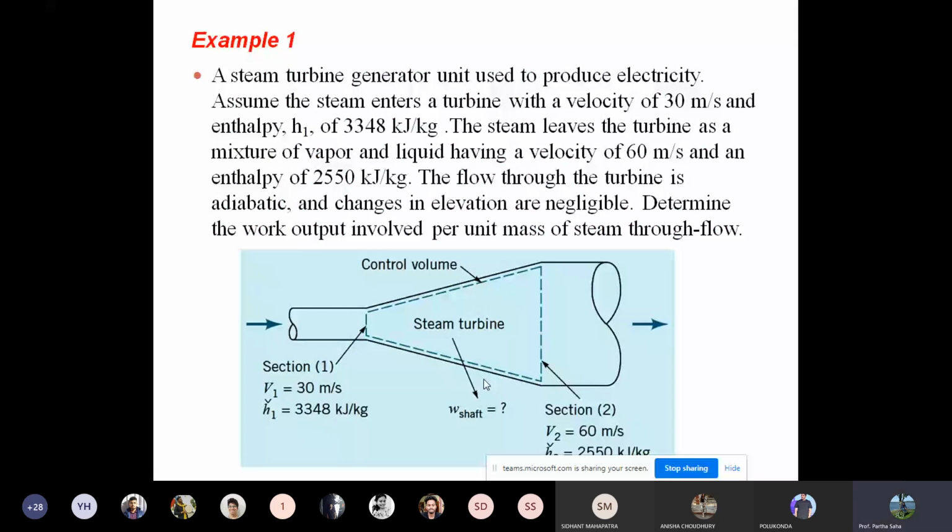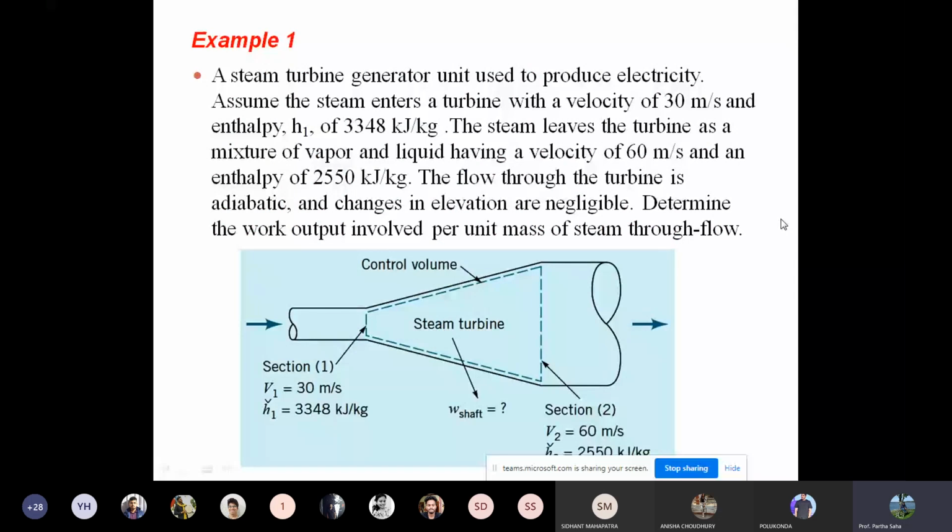So let's say a steam turbine generator unit is used to produce electricity. Assume the steam enters the turbine with a velocity of 30 meters per second and enthalpy H1 is given as 3348 kilojoule per kg. All the parameters are given. It's a steam turbine.